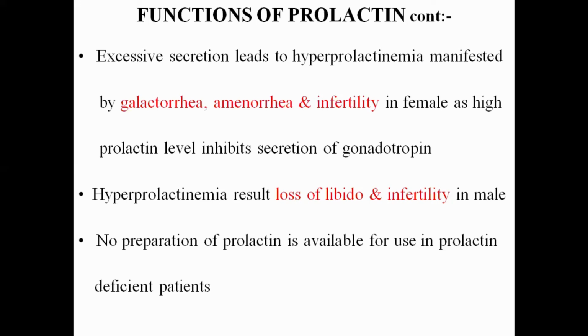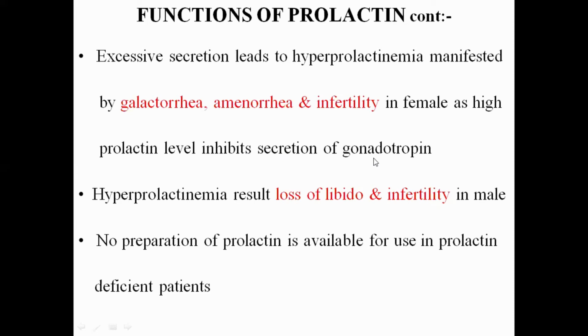So that is manifested by galactorrhea, amenorrhea, and infertility in females. Excessive secretion leads to hyperprolactinemia, which is manifested by galactorrhea, amenorrhea, and infertility in females, as a high prolactin level inhibits the secretion of gonadotropin. Because the excessive secretion of prolactin in females results in the inhibition of the secretion of gonadotropin.